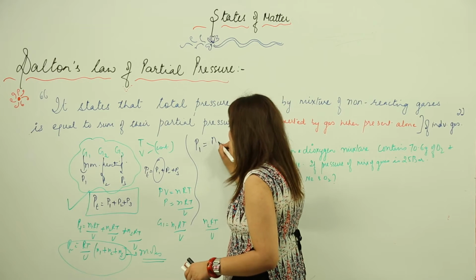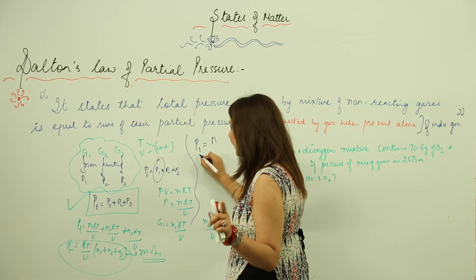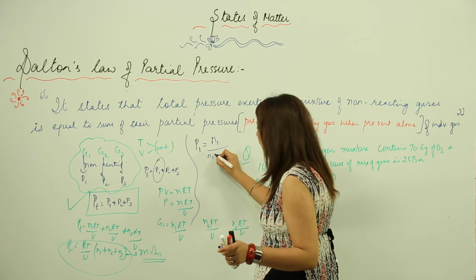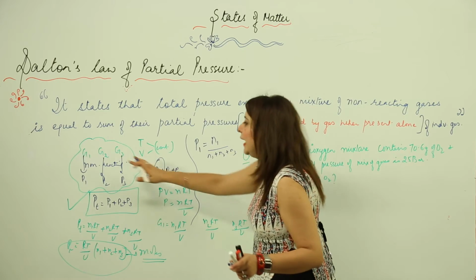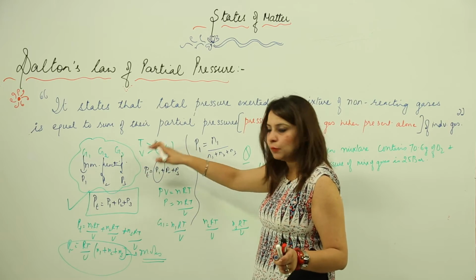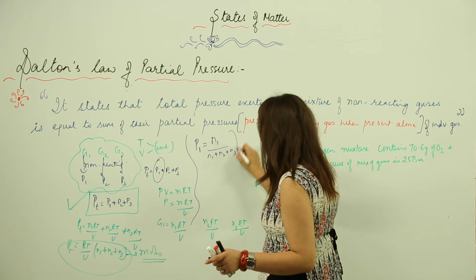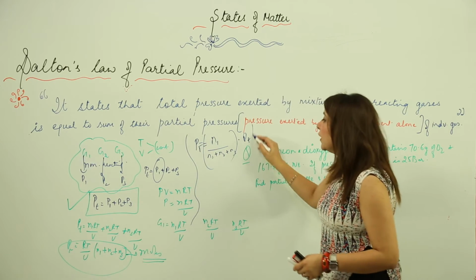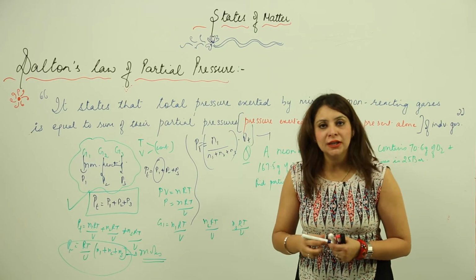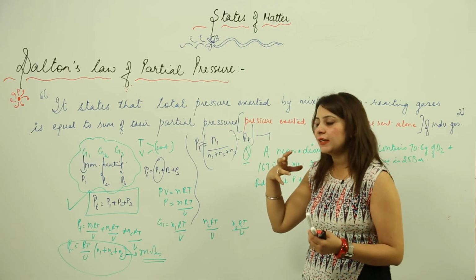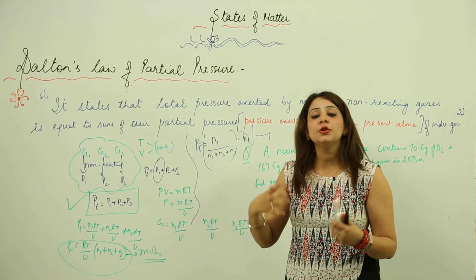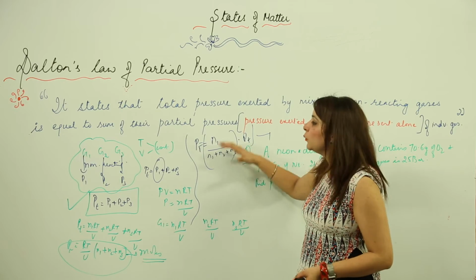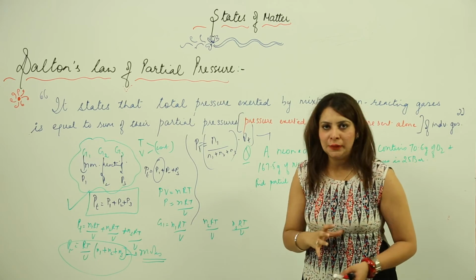P1 is the partial pressure due to one gas. Its contribution in the mixture is obviously N1 divided by the total number of moles. Suppose we have 3 gases, then N1, N2 and N3 are the moles for gas 1, gas 2 and gas 3, multiplied by P total. So we can also calculate the partial pressure in terms of mole fraction in this manner. So this is what Dalton's law is trying to explain to us.